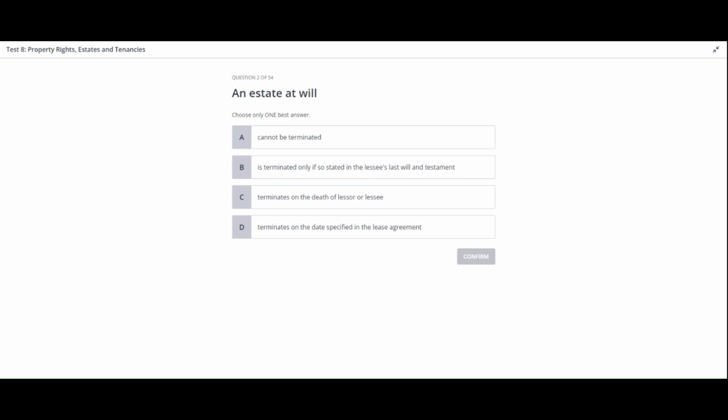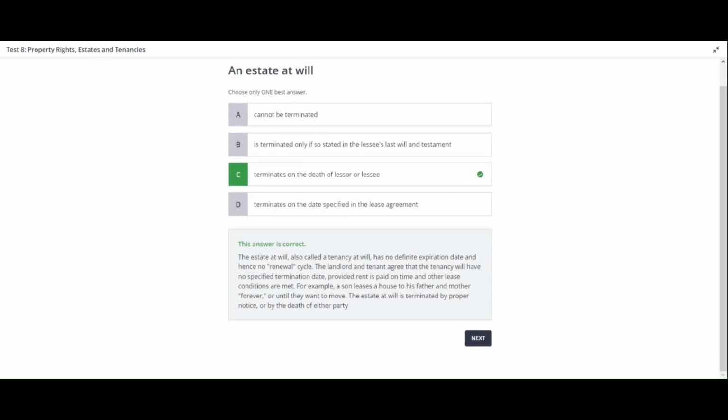Now, let's find out the correct answer for this one. So the correct answer is going to be C, terminates on the death of lessor or lessee. The estate at will, also called a tenancy at will, has no definite expiration date and hence no renewal cycle. The landlord and tenant agree that the tenancy will have no specified termination date, provided rent is paid on time and other lease conditions are met.